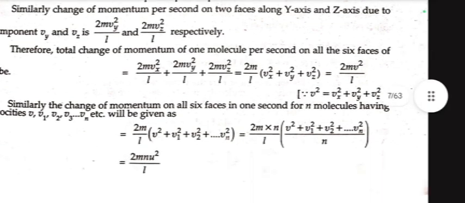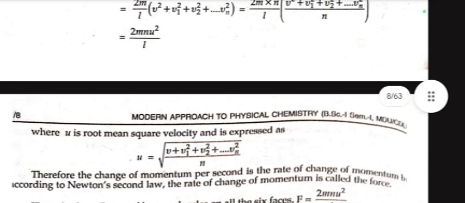Similarly, the change of momentum on all six faces in 1 second for n molecules having velocities v, v1, v2, v3 and vn will be given by 2m upon L in bracket v square plus v1 square plus v2 square plus v square n, which gives 2m multiplied by n upon L, v square plus v1 square plus v2 square plus v square n divided by n, which will ultimately become 2mn u square upon L, where u is the root mean square velocity and is expressed as u equals under root v square plus v1 square plus v2 square plus v square n divided by n.